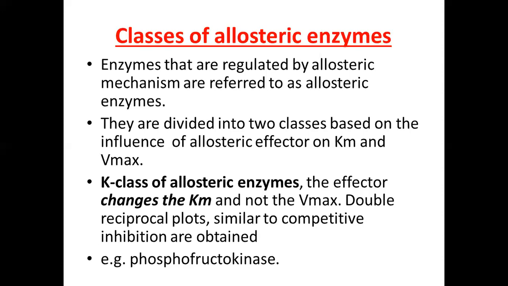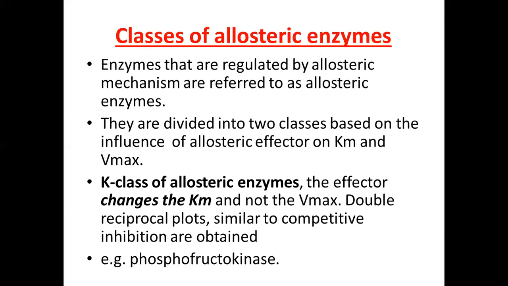First of all is the K class of allosteric enzyme. In this case, when effectors bind at the allosteric site, it causes a change in the Km value and not the Vmax. Km is changing. Therefore, from the Km, the name for this class is derived as the K class, and the Vmax value doesn't change, and there is a change in the Km value.